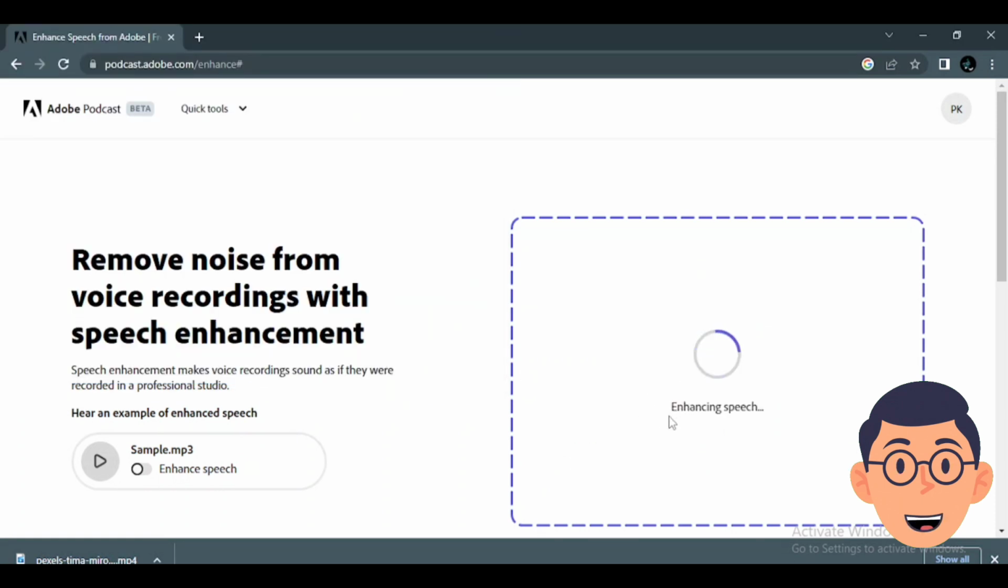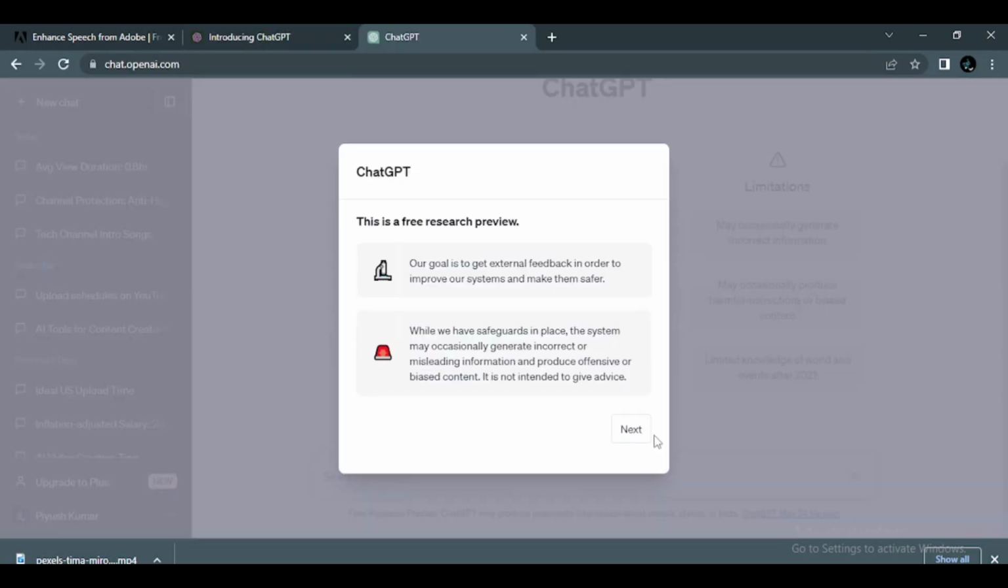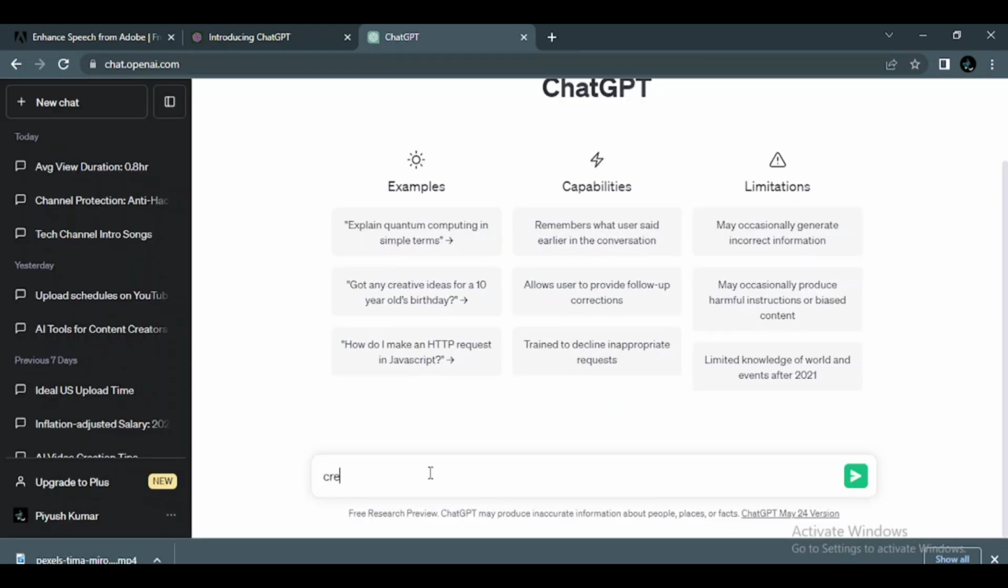Now I am talking about the favorite tool of everyone. Yes, ChatGPT. To use ChatGPT, you should actually give a proper prompt to get your desired answers. Let's say you want to write a script for your YouTube videos. So I will write, create a script for my YouTube video on the topic best mic under $100.